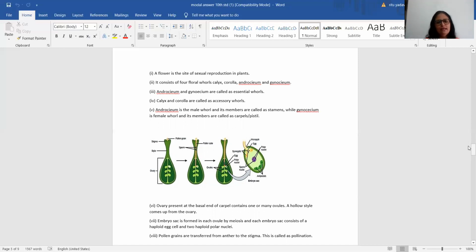So that is the explanation of the diagram, students. Let's move on to the next. Androecium is the male whorl and its members are called stamens, that's the male reproductive part, while gynoecium is the female whorl and its members are called carpels or pistil. Now there you can see a diagram also where we are showing you the formation of the pollen tube.